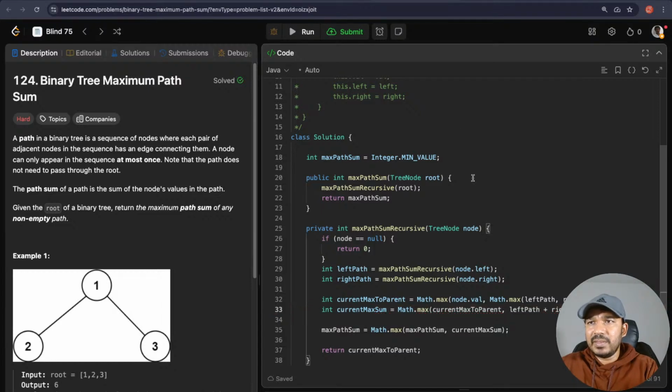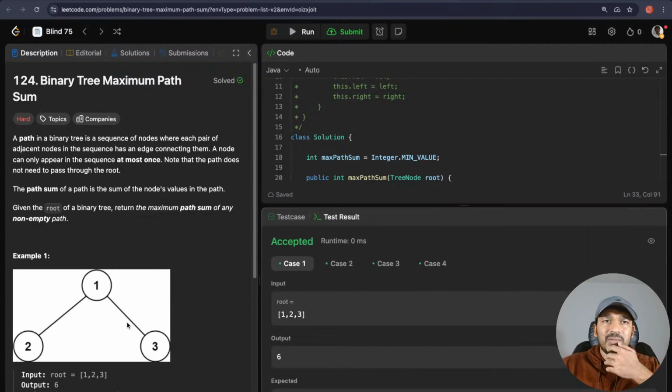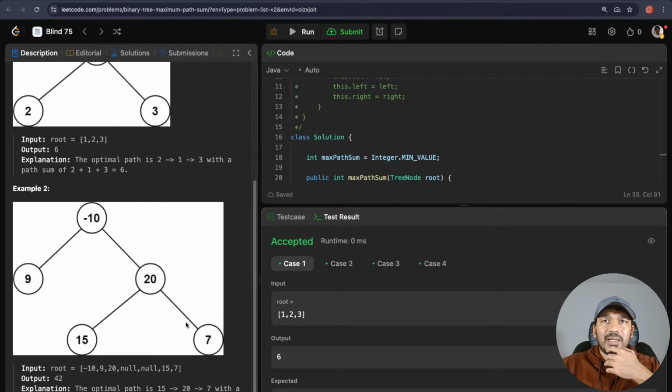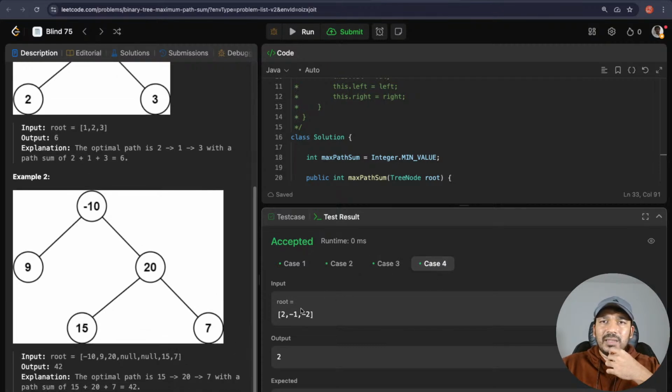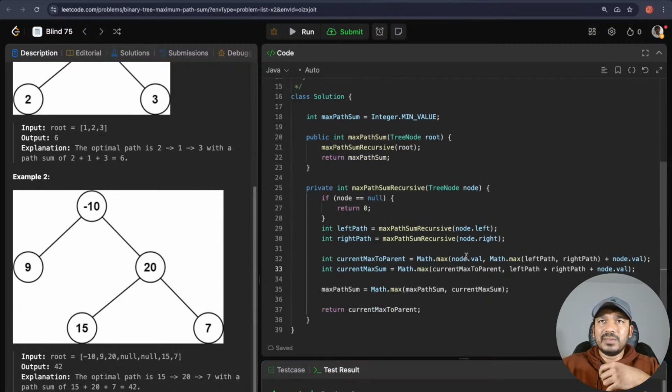Okay, syntax. Okay, now we can see this one is accepted for all the inputs like 1 2 3, which is of this case, and case 2 is this one, minus 10 9 20 15. And case 3 is 2 comma minus 1, only 2 nodes, and 2 comma minus 1 minus 2, there are 3 nodes. It works for all these test cases. Let's run this and see if there are any edge cases in this one.